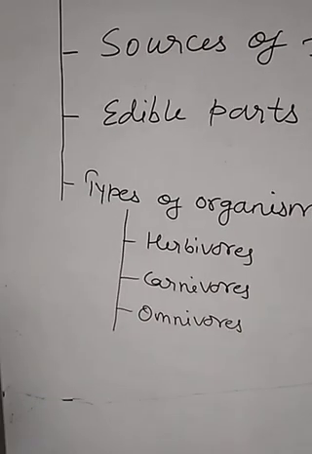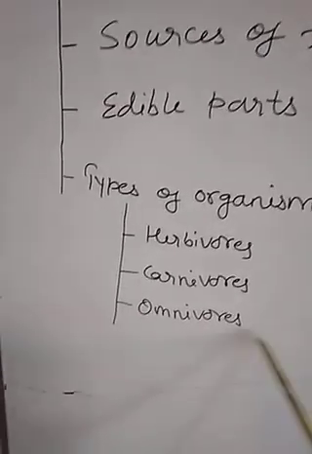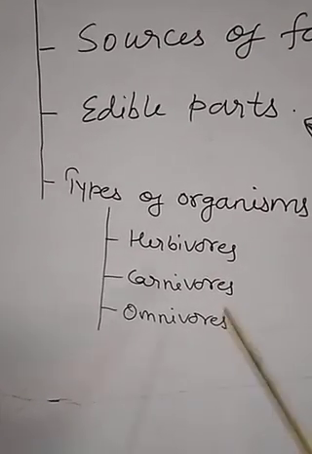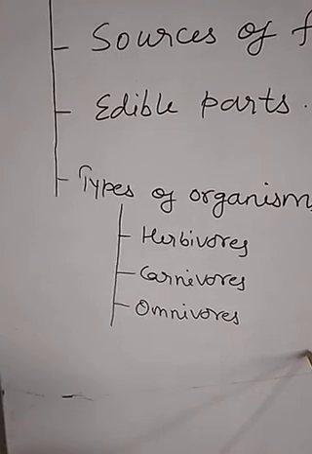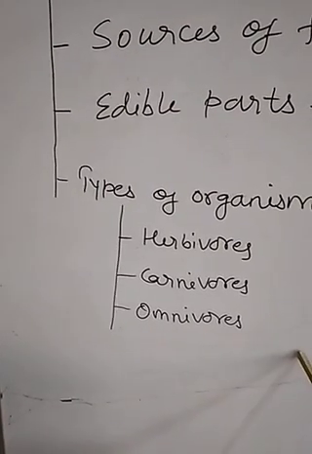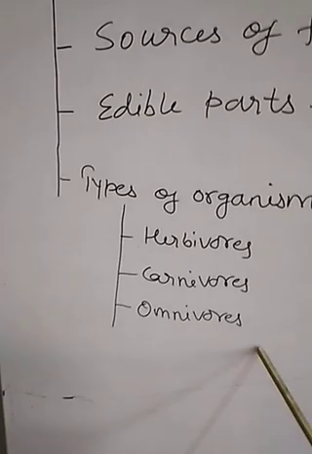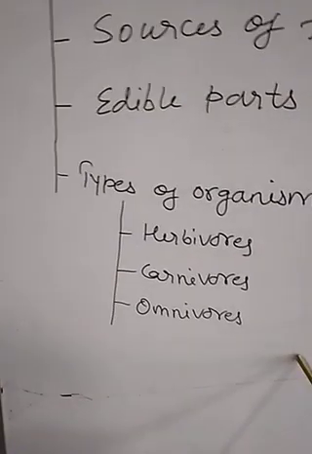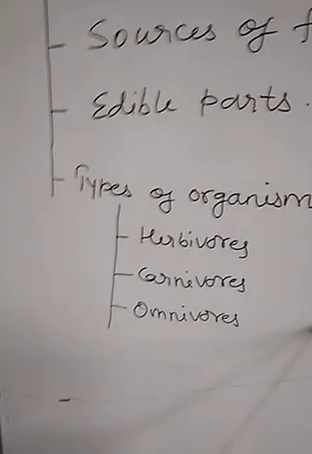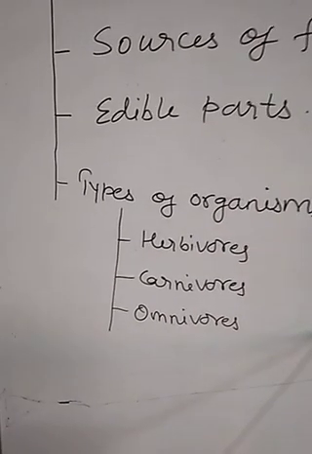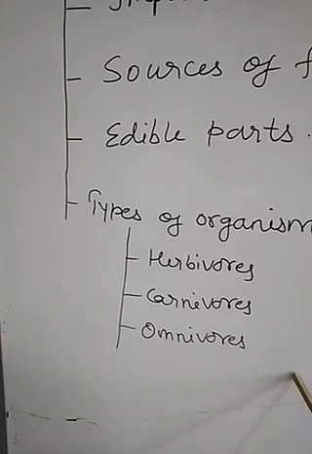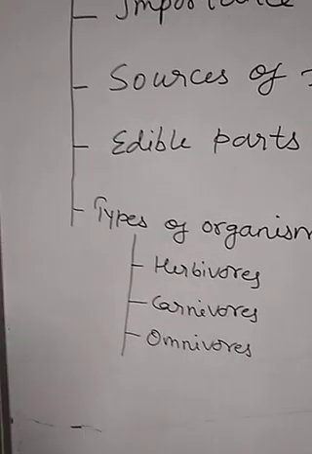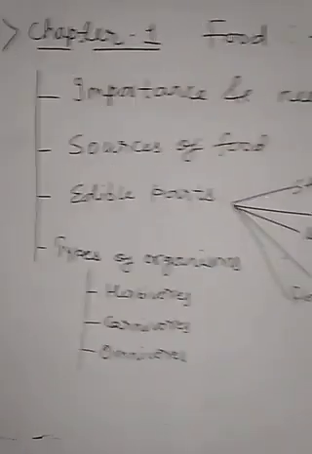Children, there is a third variety of organisms who depend for their food on both plants as well as animals, and such types of animals are called omnivores. For example, the human, the bear, the crow, they depend on both plant products as well as animals for their food. So children, these all are about chapter number 1. We have discussed it earlier, but we revised it today also. Now it's time to revise chapter number 2.